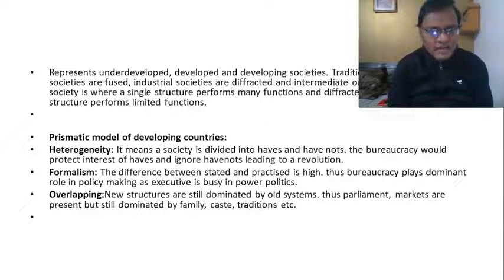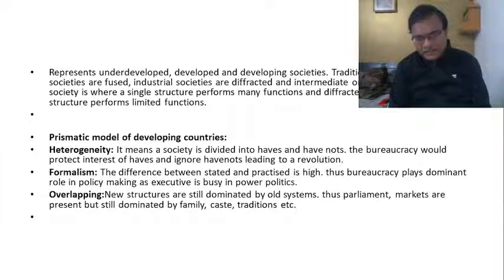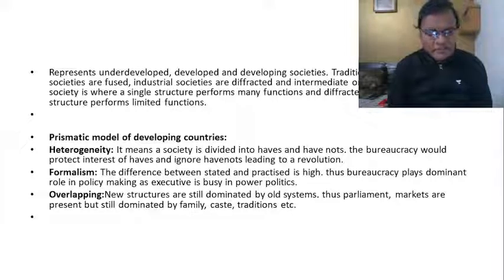Then overlapping. That is what we say in prismatic society. You find this overlapping: a single structure performing multiple functions, and a single function being performed by multiple structures. For example, take the case of law and order function in India. This law and order function is performed by multiple structures.